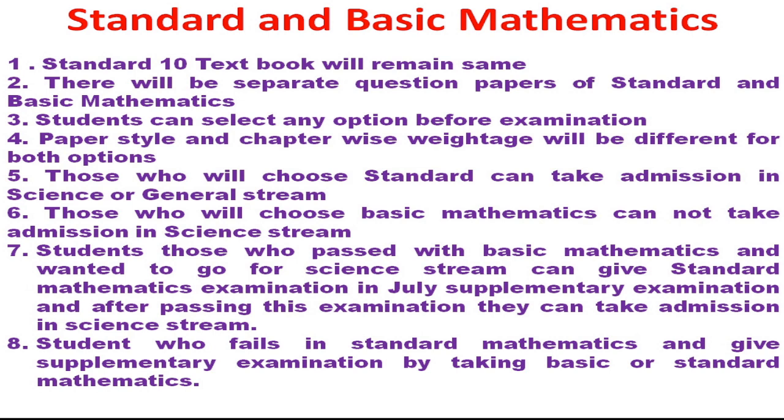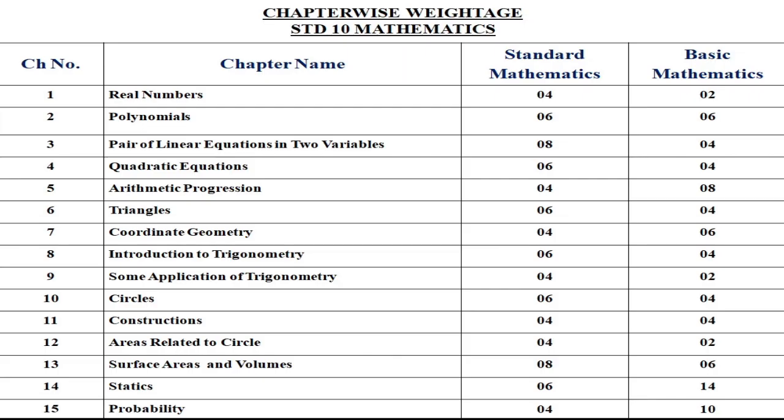A student who fails in standard mathematics can give the supplementary exam by taking either basic or standard mathematics. Means those students who fail in standard mathematics have the option to choose either standard or basic mathematics in the examination which will happen in the month of July. Now we are going to discuss the chapter wise weightage.